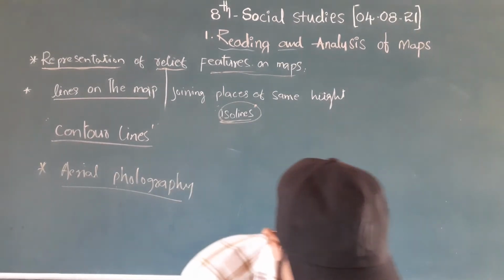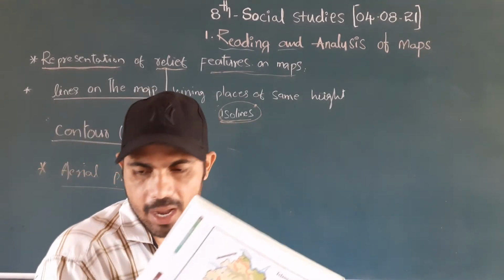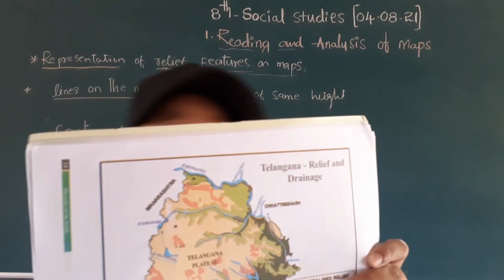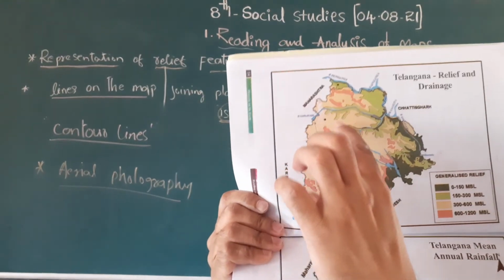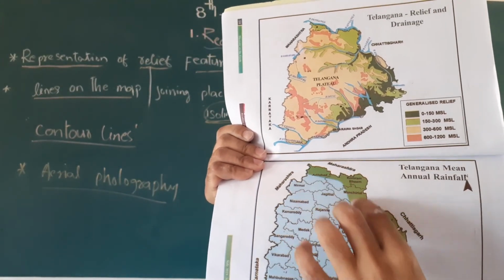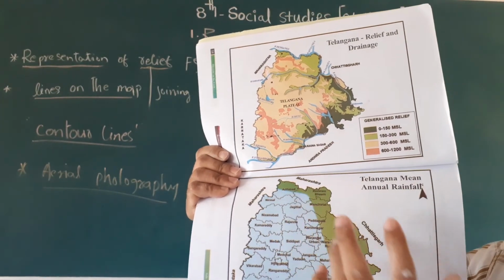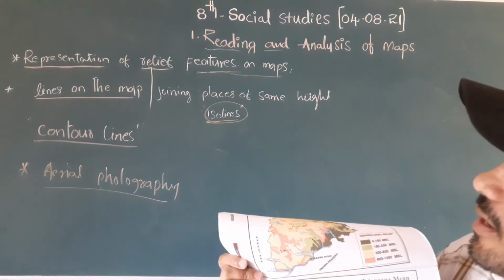See here, these are the relief features of the maps. You can see different maps using the relief features. These are rainfall, the different relief features. In these areas of Telangana we have rainfall, and in these areas we have forest. So these are the different relief features.